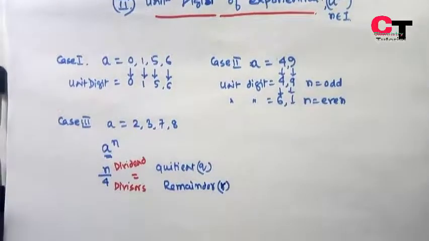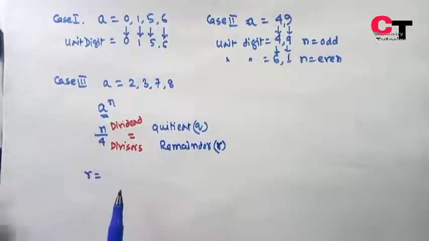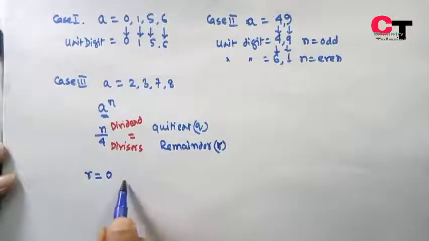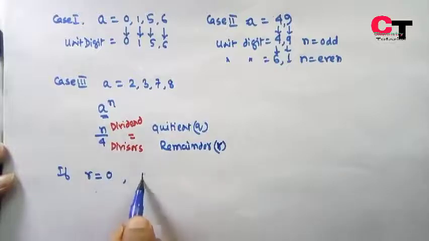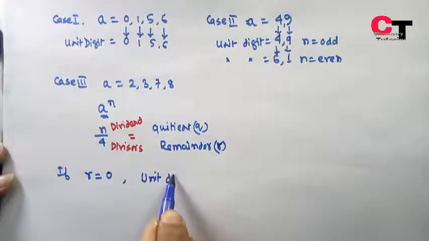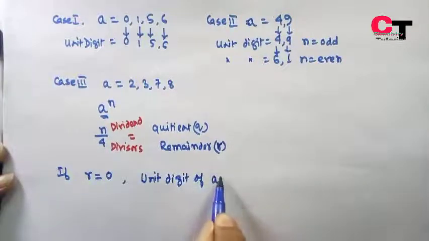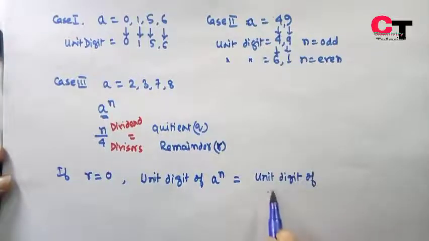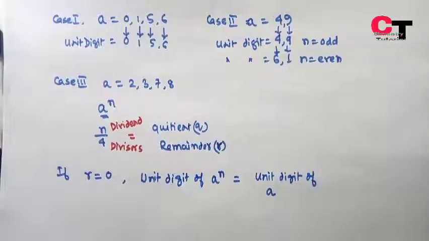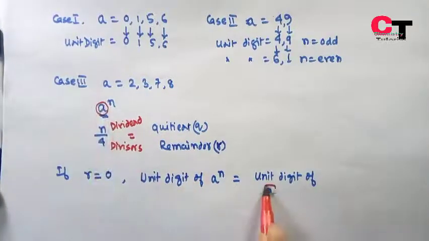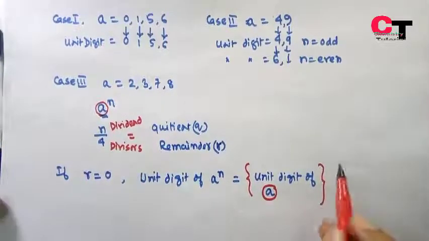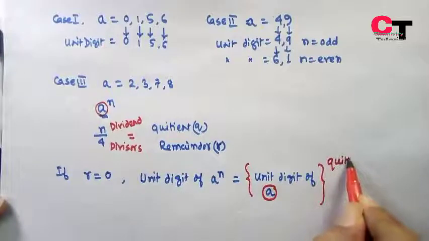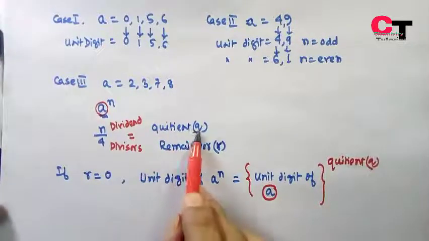So two cases may arise. If r is equal to 0, then the unit digit of the exponential a to the power n will be equal to the unit digit of a to the power of the quotient q.